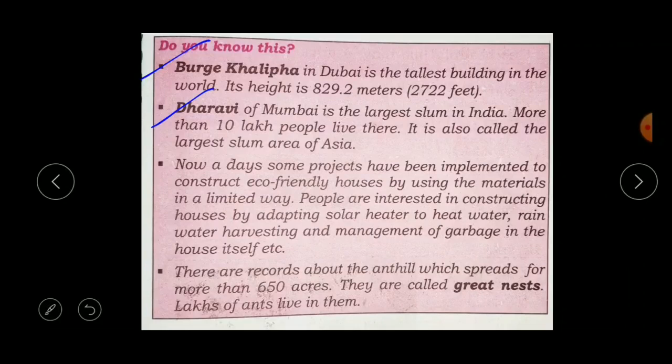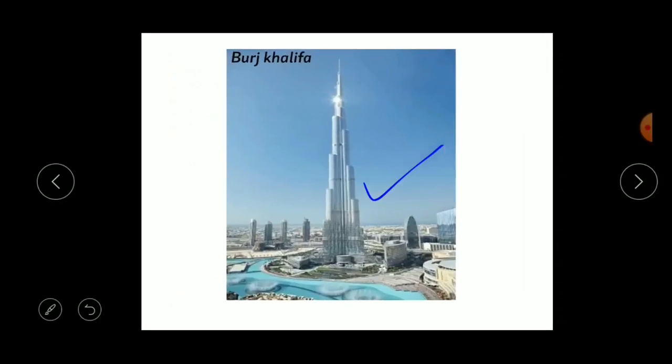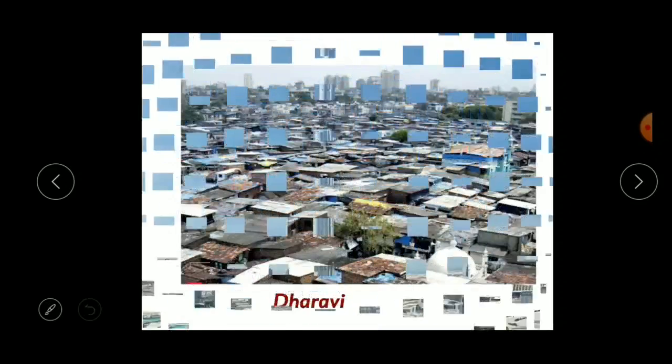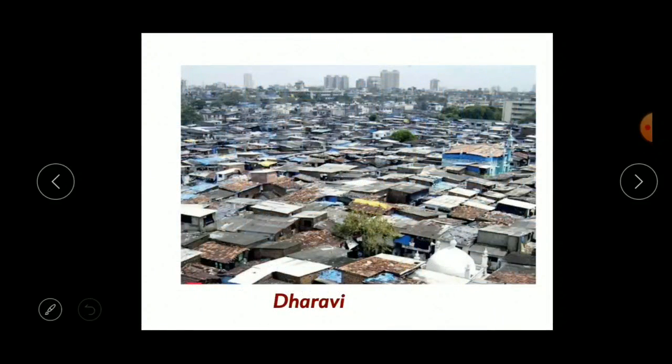So Dharavi, have you heard the name Dharavi, which is there in Mumbai? Yes, this is the biggest slum area in India. So see, this is the picture of Dharavi, which you will find in Mumbai. Okay, it is the largest slum area in India. Moreover, more than 10 lakh people live here, and it is also called the largest slum area of Asia.